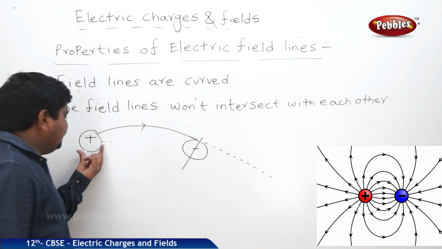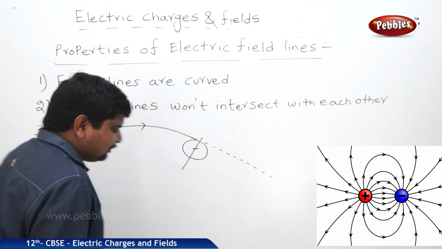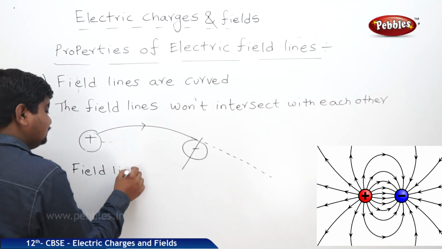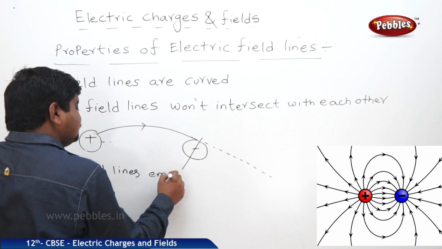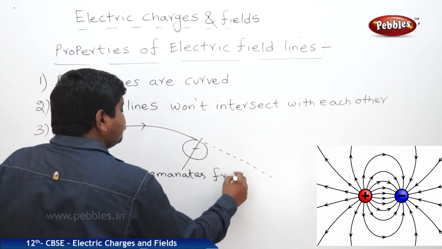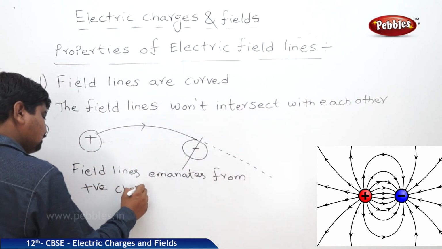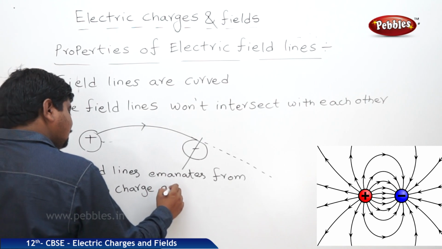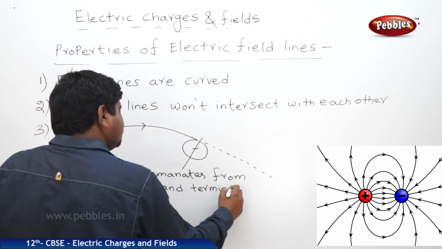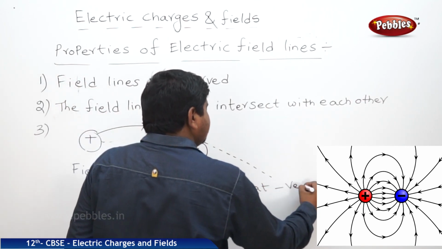That means field lines emanate from the positive charge and terminate at the negative charge.